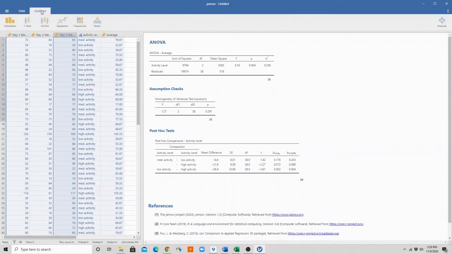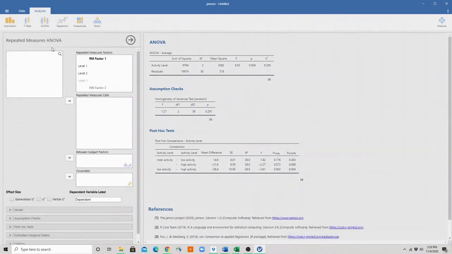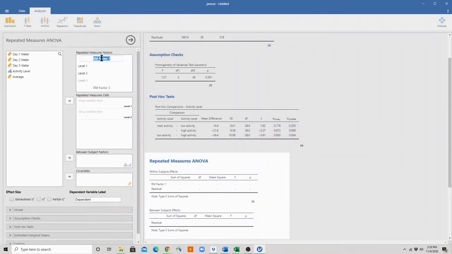In order to do this, we again would run an ANOVA, but this time it would actually be a repeated measures ANOVA, because the participants are contributing into each condition. So participant 17 is contributing into day 1, day 2, and day 3, and the same goes for all participants. So I'm going to go to repeated measures ANOVA, and my factor is going to be day, and I'm interested in day 1, day 2, and day 3.